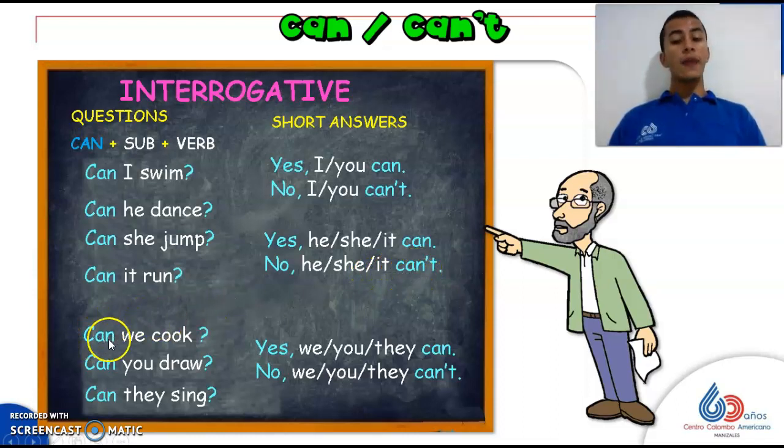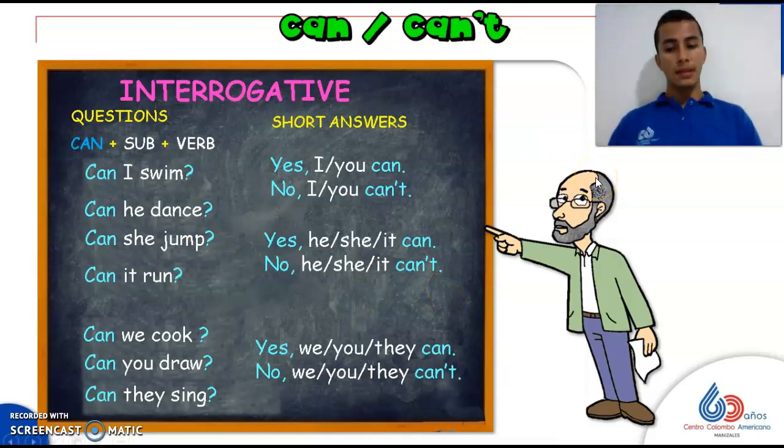And finally, can we cook? Can you draw? Can they sing? Yes, we, you, or they can. No, we, you, or they can't. So you see, use only short answers, okay? You don't have to repeat, yes, we can cook, yes, I can ride a horse. No, it is not necessary.